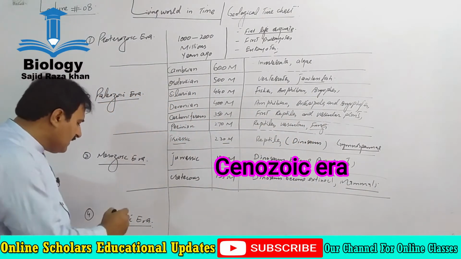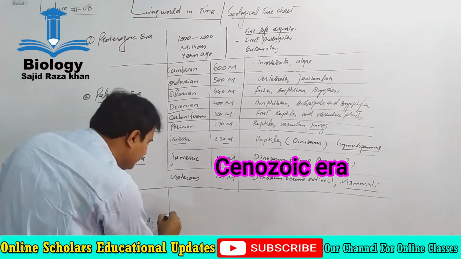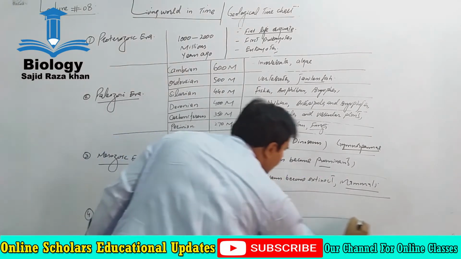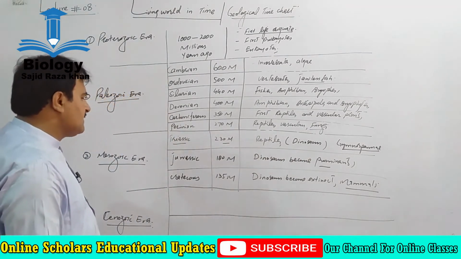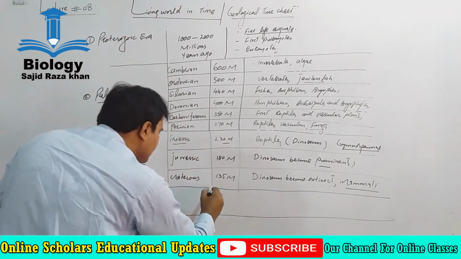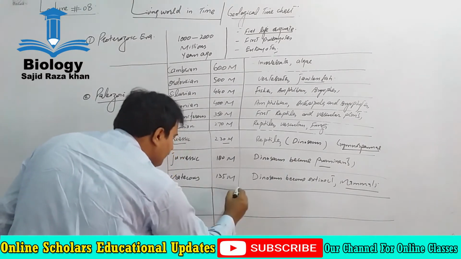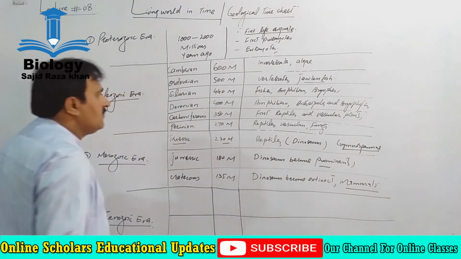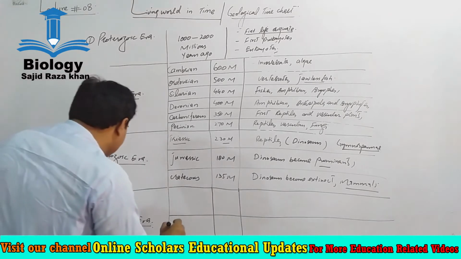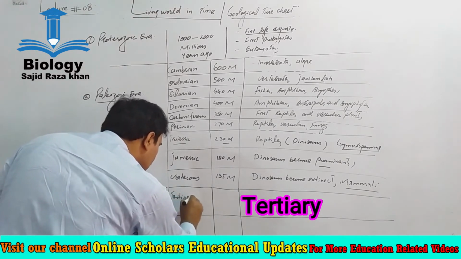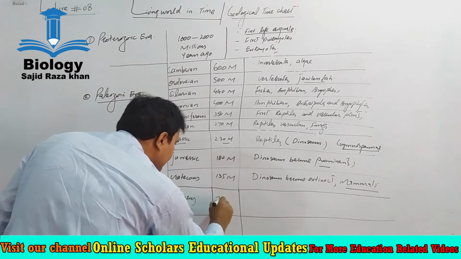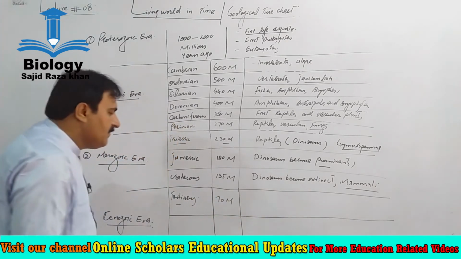While the Cenozoic era, that is actually the era of mammals and birds, is further divided into 2 periods. One is the Tertiary period, that is 70 million years old.